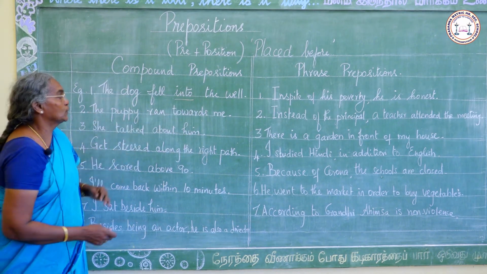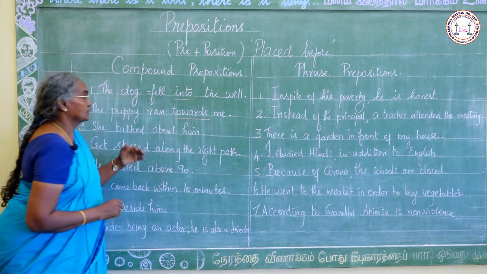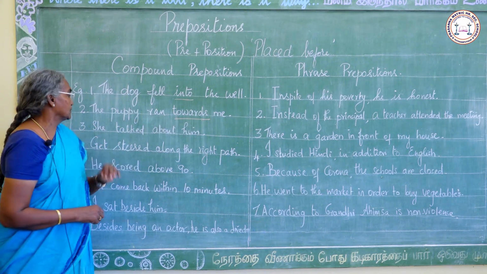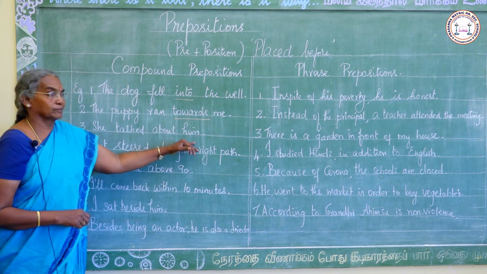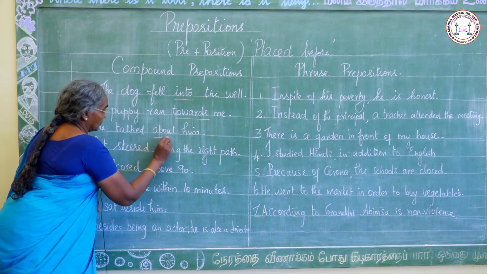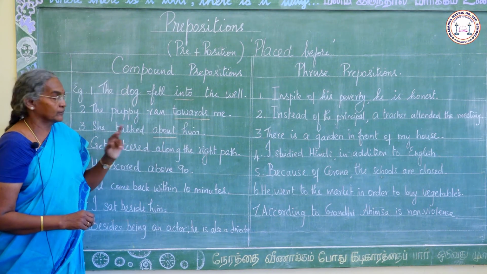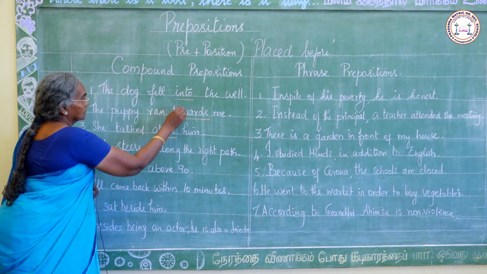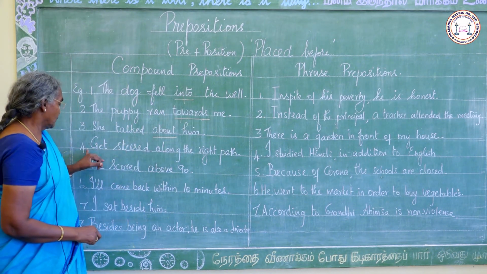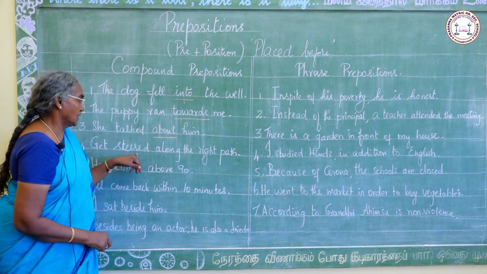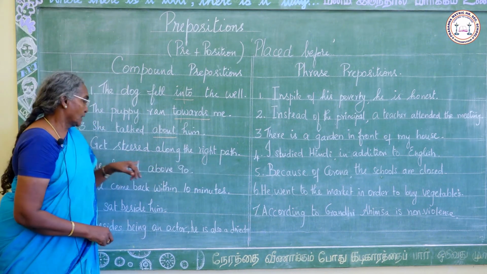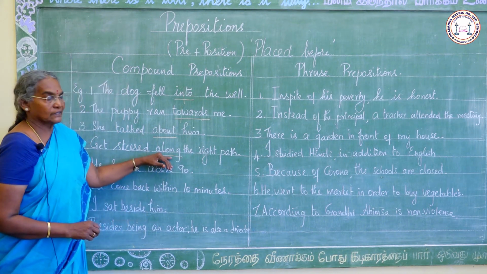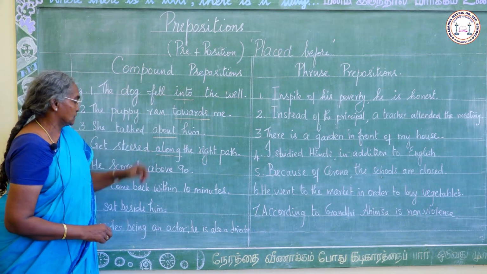Then the puppy ran towards me. Towards me. Here also there are two syllables, two words. Then she talked about him. About is the preposition. It also consists of two syllables. Then the fourth one, he steered along the right path. Along. Two syllables are here. So these are compound prepositions.